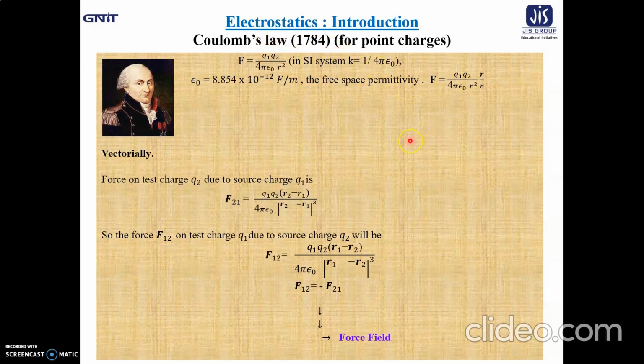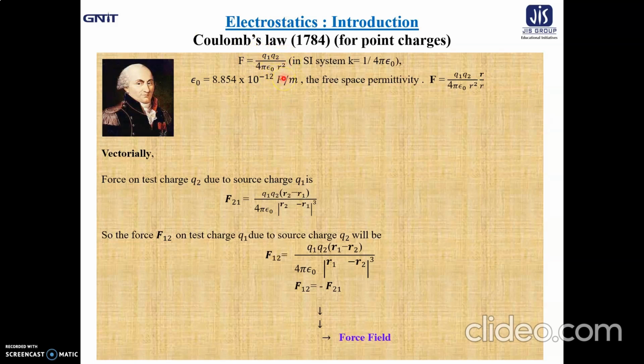Now, what about Coulomb's law? According to Coulomb's law, we all know that if we consider 2 point charges, say Q1 and Q2, which are separated by a distance, say r, and kept in free space, then definitely there will be a force of interaction between these 2 point charges. The amount of interaction is found, according to Coulomb's law, to be directly proportional to the product of the 2 charges, that is Q1 Q2, and inversely proportional to the square of the distance between them.